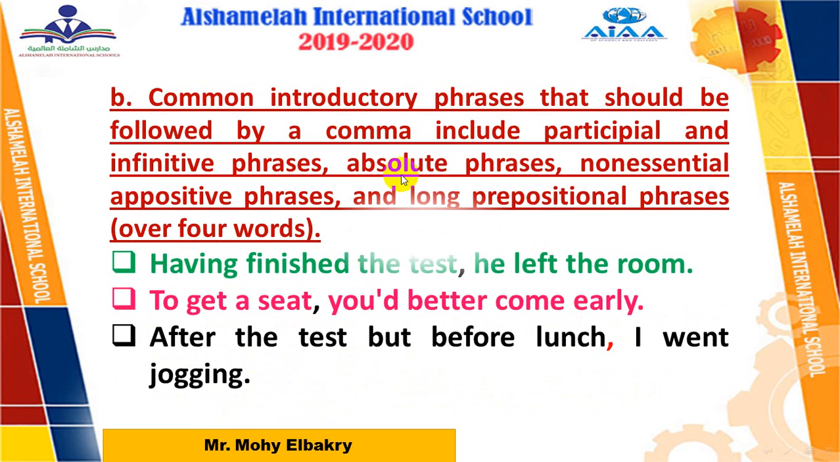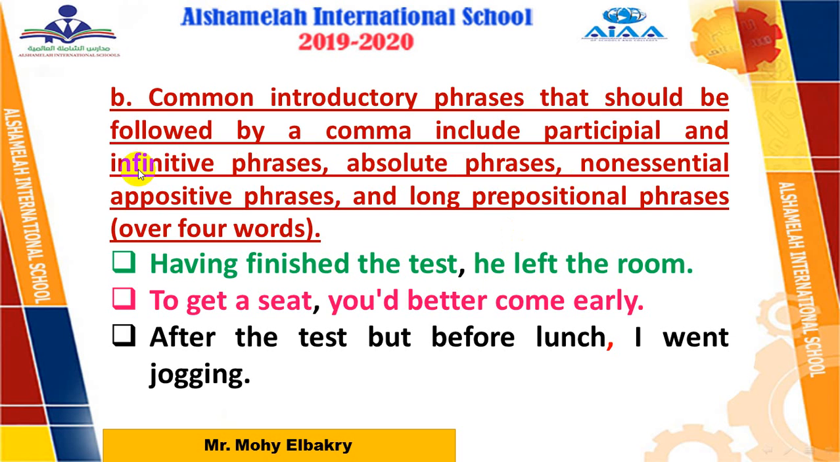B, introductory phrases that should be followed by a comma include what? Let's start with participial and infinitive phrases. What does participial mean? Participial means verb plus ing, or in other words, gerund, like this: having finished the test. What happened? He left the room. This means that he left the room after finishing the test. So here I started with a participial phrase, or verb plus ing. When I start with verb plus ing, after this phrase add a comma.